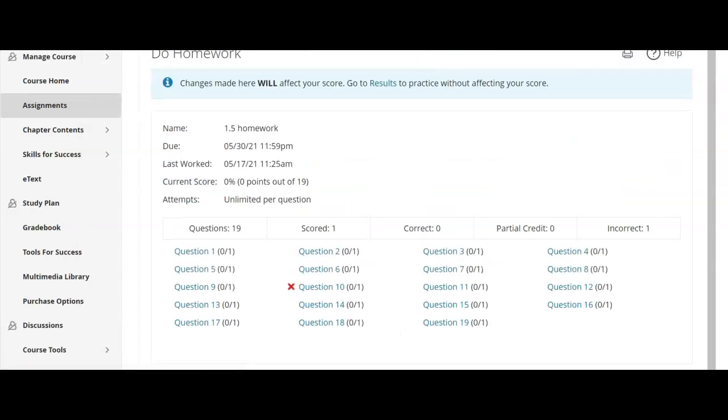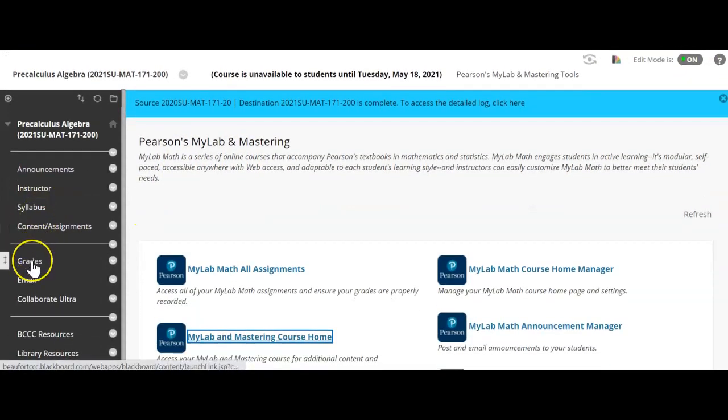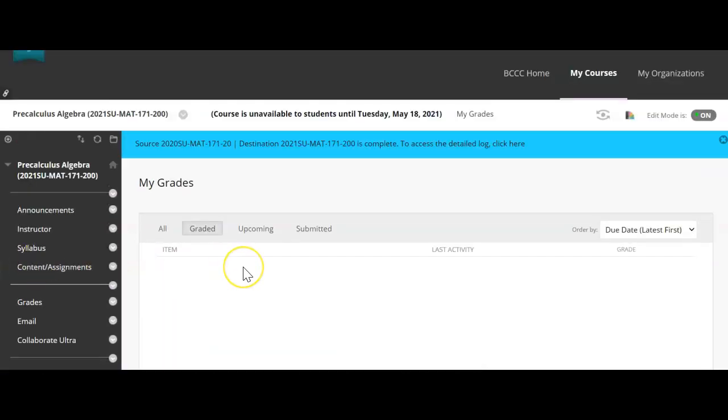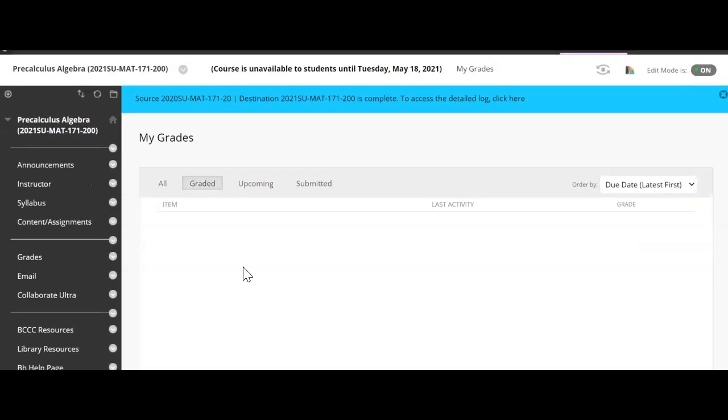All right, let's go back now to our Blackboard site. You can see here along the left-hand column in Blackboard, the next thing you come across is your grades. I don't have anything yet, but you will see all of your grades populate in Blackboard. I import my Math Lab to Blackboard, and so you will have a current running average. It will be a weighted average, so we're not on a point system, so pay close attention to that. And if you have any questions about your grade at any point in time, you can reach out to me.